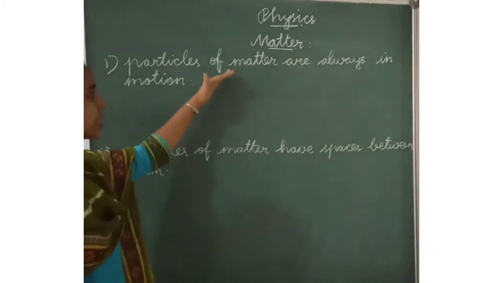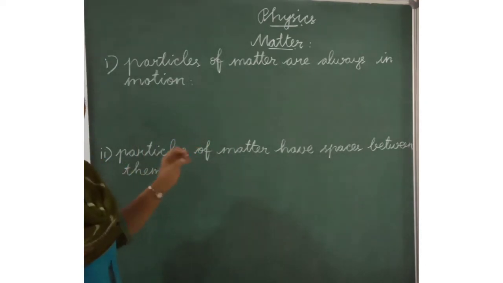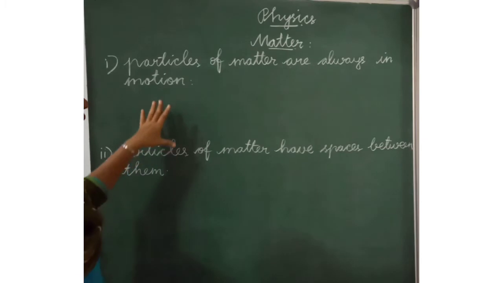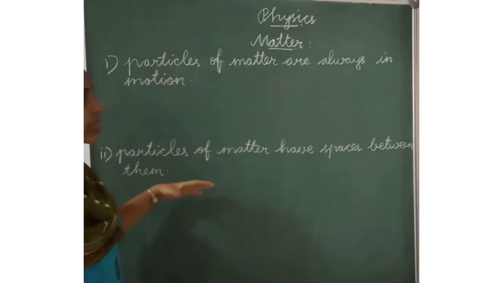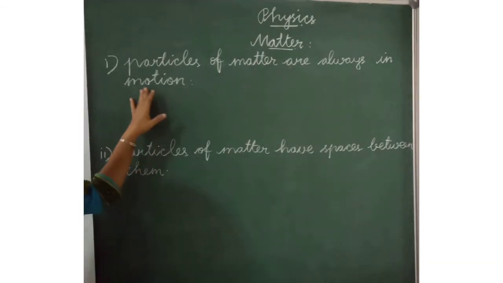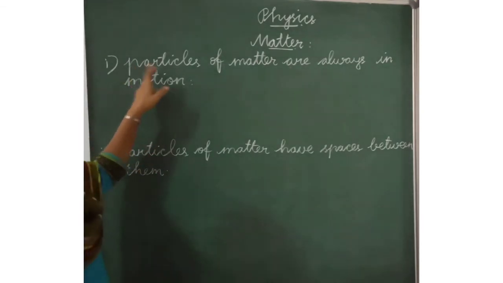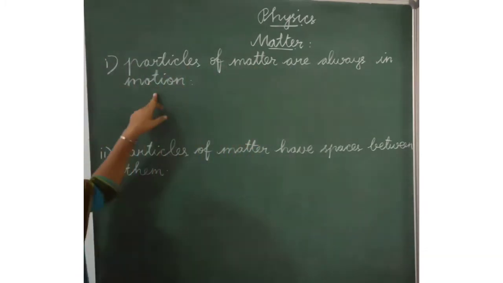Listen children, these are the two experiments. This is very easy. Two small experiments. I will give some ideas to do these activities. You have to try them from your home. First one is how to show that particles of matter are always in motion.